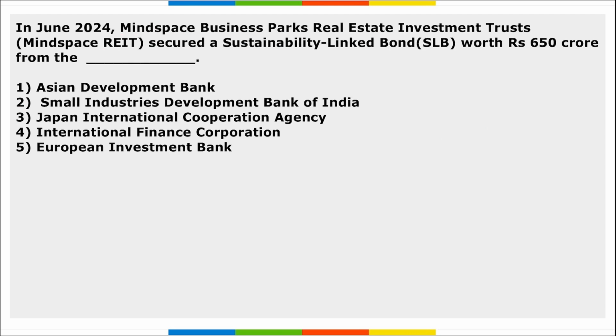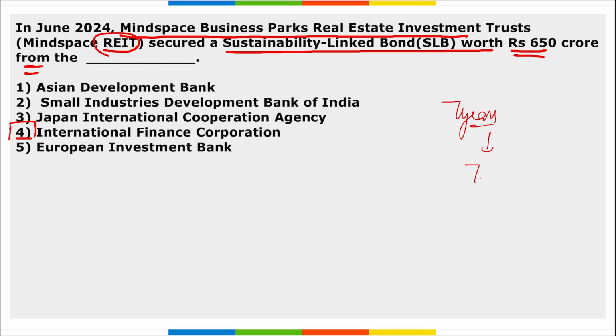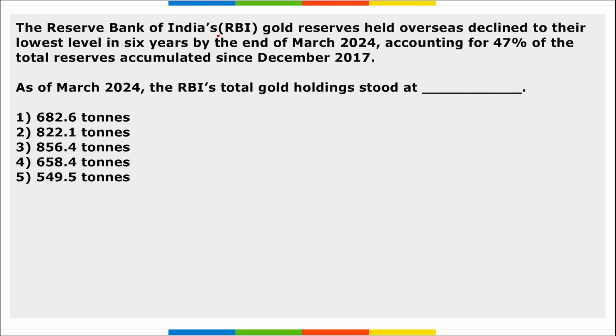Next, in June, Mindspace Business Park Real Estate Investment Trust, that is a REIT, has secured a sustainability linked bond worth 650 crore rupees from whom? It is from IFC, that is International Finance Corporation. Right? It has become the first Indian REIT to issue such bonds. These bonds will have a tenure of 7 years and the coupon rate here will be 7.94%.